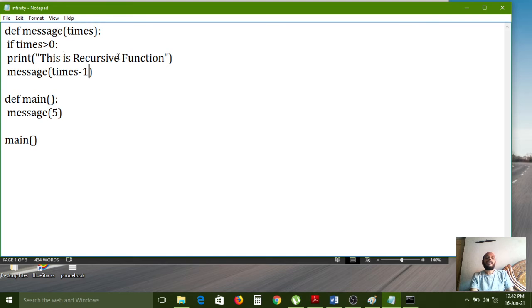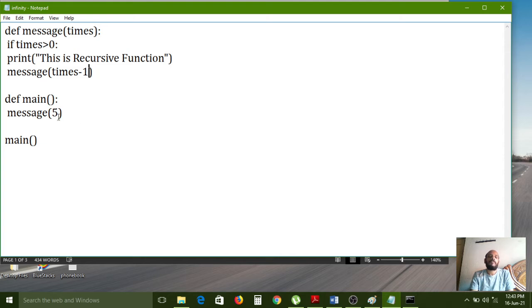Again it will print this is recursive function. Again here 4 minus 1, nothing but 3, so 3 is assigned to times. Again times 3 is greater than 0, so the third time the condition is also satisfied. Like that 3, 2, 1. Finally 1 minus 1 is 0, so 0 is assigned to times. Now 0 greater than 0 is not possible, so recursion stops. The condition is false, and the control will come back to the calling place.